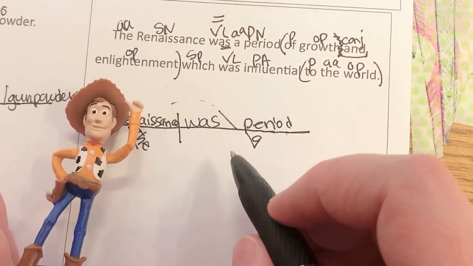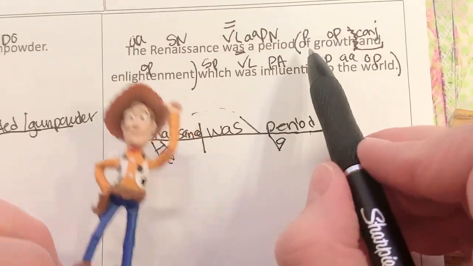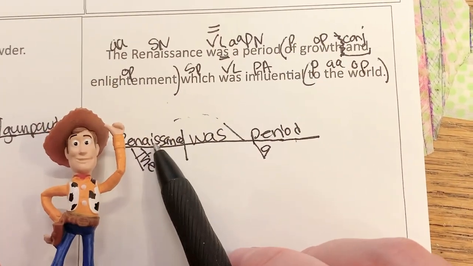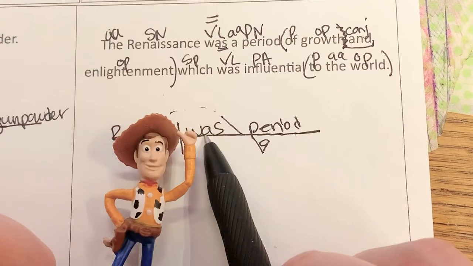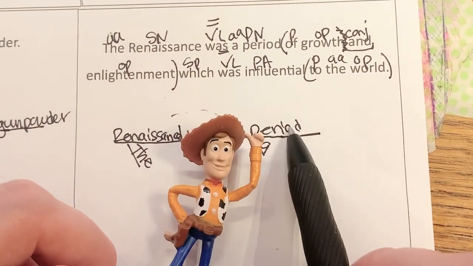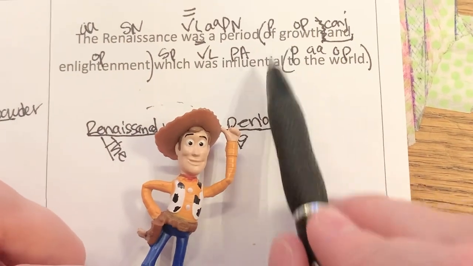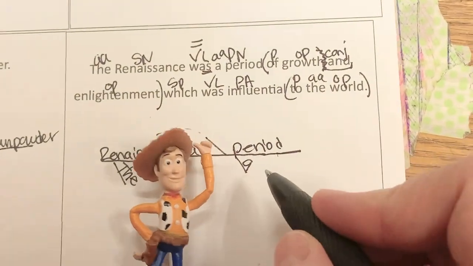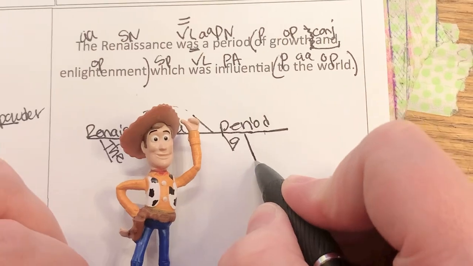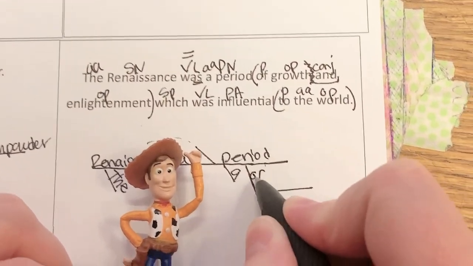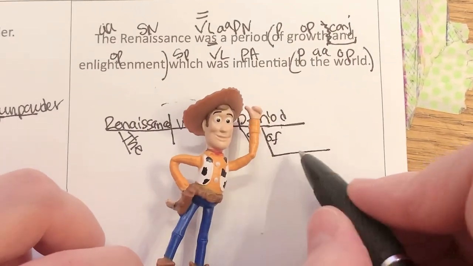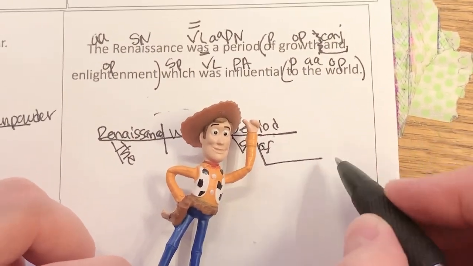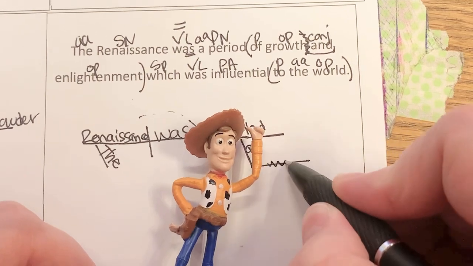All right, here we go. Was period. Now, what is "of growth and enlightenment" describing? Is it describing Renaissance? No. Is it describing was? No. Is it describing period? Yes. What kind of period? A period of growth and enlightenment. You see that? So this is an adjectival prepositional phrase. And, oops, I shouldn't have drawn that line so big there. So I'm actually going to scribble that out.